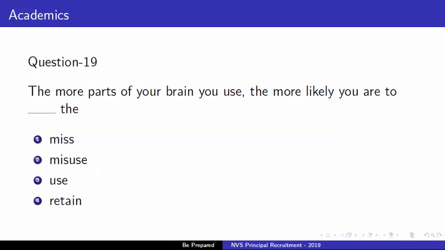Next question, the more parts of your brain you use, the more likely you are to fill up the. Options are number 1, miss, second option is misuse, third option is use, and fourth option is retain. So, the right answer is option 4, that is the more parts of your brain you use, the more likely you are to retain it.